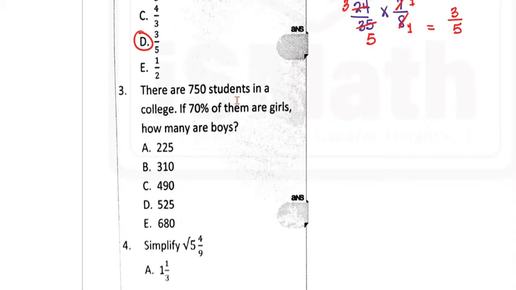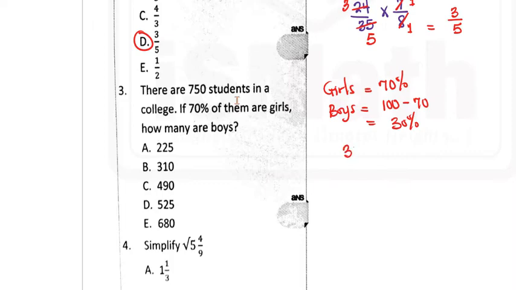Question 3. Question 3 says there are 750 students in a college. If 70% of them are girls, how many are boys? So if girls here are 70%, then the percentage of boys would be 100 minus 70%. And that will be 30%. So we can easily find 30% of the total number of students in the college to find the number of boys. So we do 30%, which is 30 over 100 times 750 over 1.